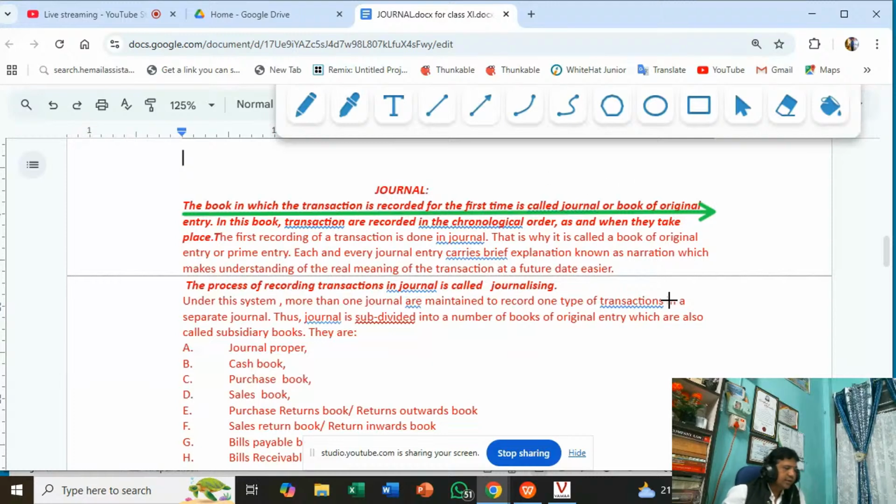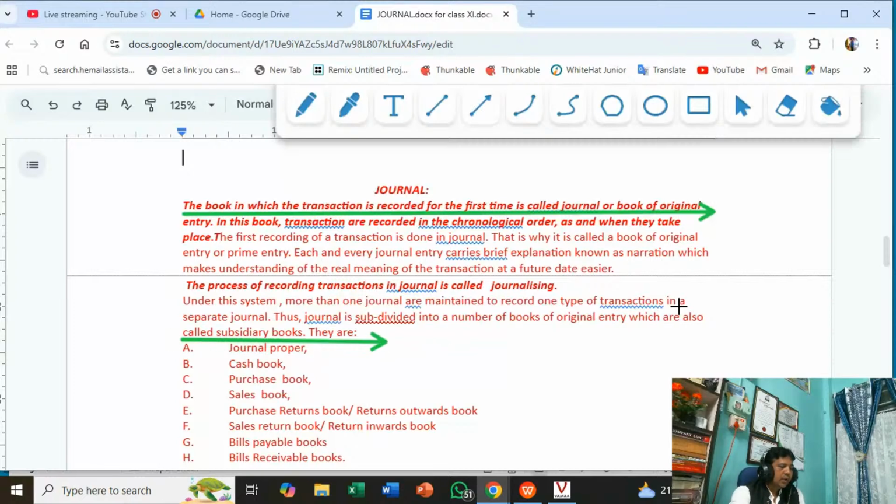If you zoom your mobile screen, you can see the writing properly. In the preceding class, I uploaded these definitions, the meaning of a journal and subsidiary books.